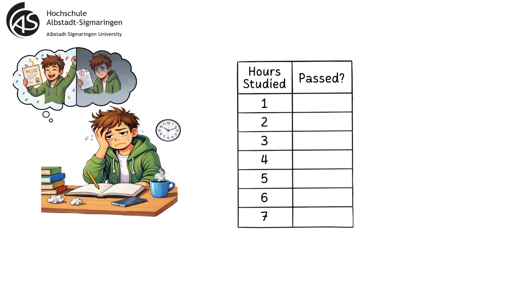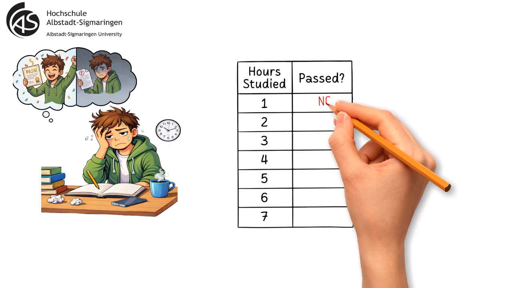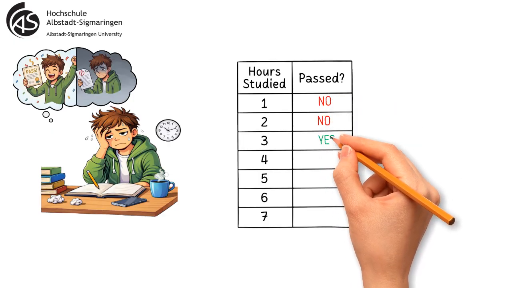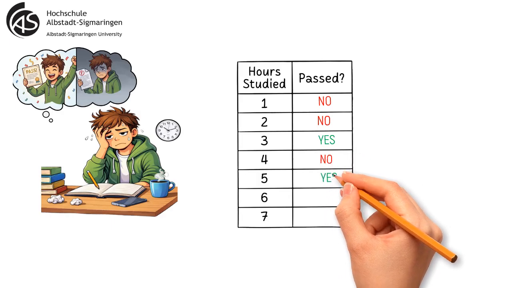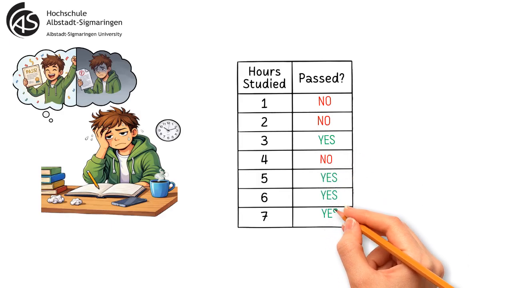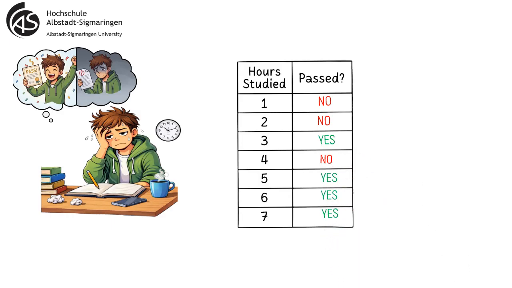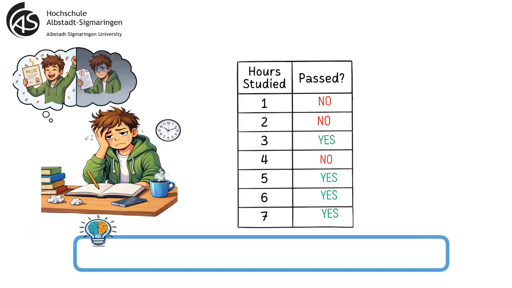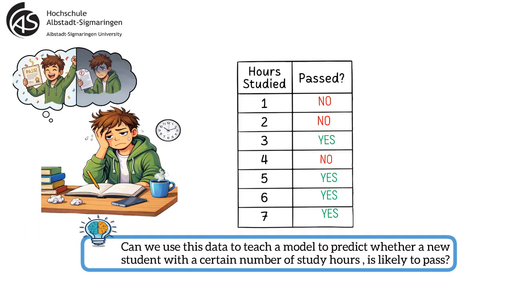Now suppose the school has past data from hundreds of students: how many hours they studied, and whether they passed, which we mark as 1, or failed, which we mark as 0. The question is, can we use this data to teach a model to predict whether a new student with a certain number of study hours is likely to pass? That's exactly the kind of problem logistic regression was designed to solve.